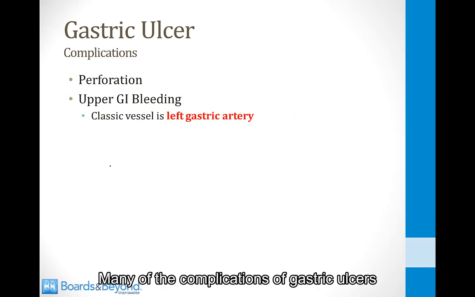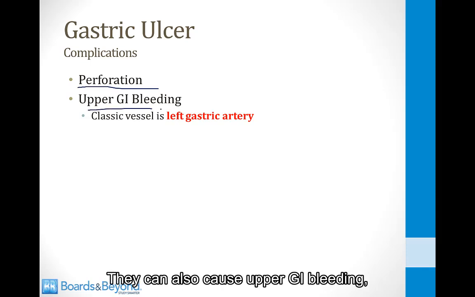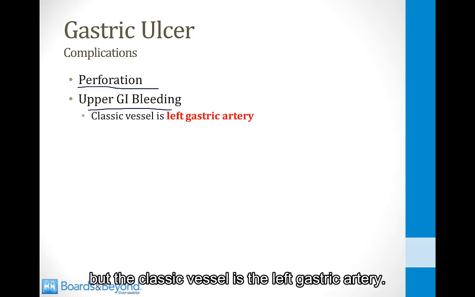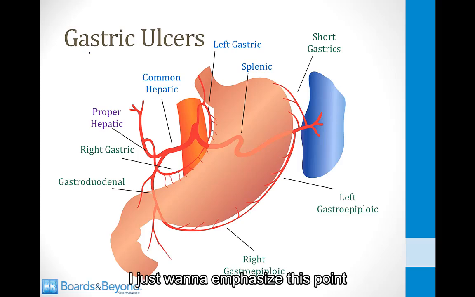Many of the complications of gastric ulcers are similar to those of duodenal ulcers. They can perforate just like duodenal ulcers. They can also cause upper GI bleeding. I mentioned this before, but the classic vessel is the left gastric artery. Here's a picture from our GI blood supply module. I just want to emphasize this point because it's high yield for Step 1.